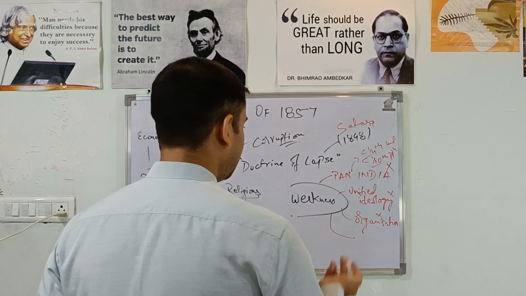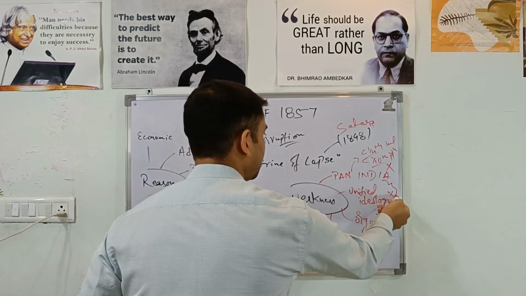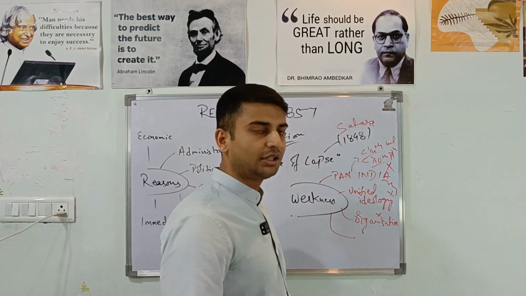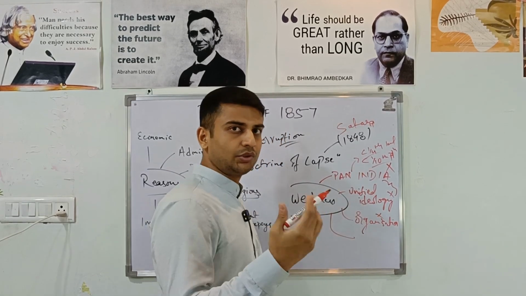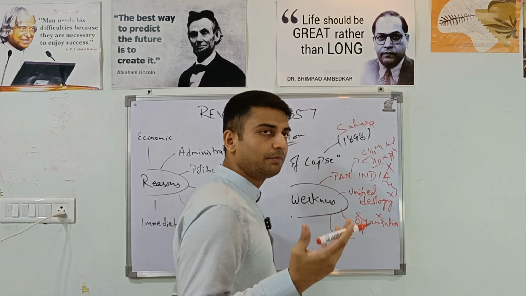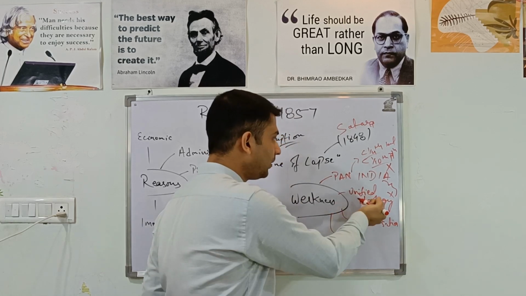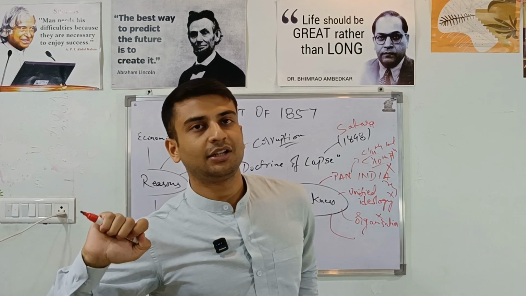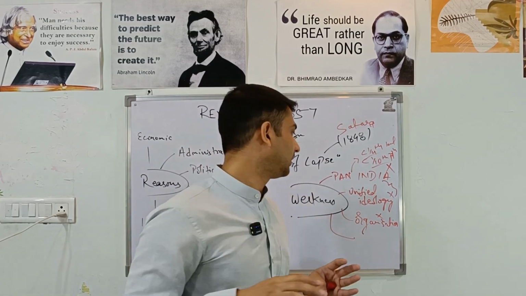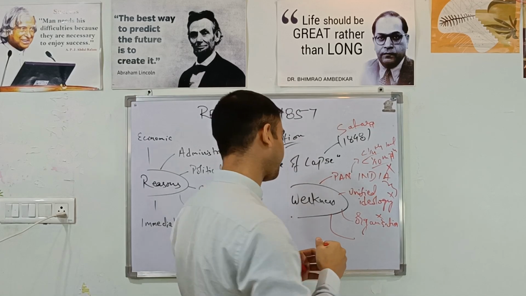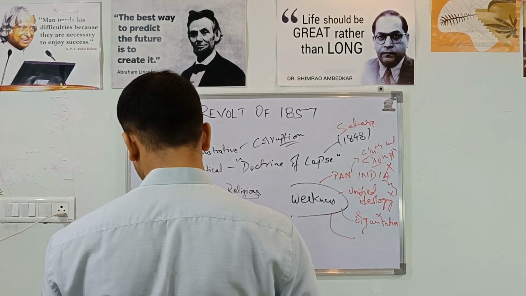But still, other than that, they did not have a unified ideology. They did have Bahadur Shah Zafar as their leader, they declared, and Bahadur Shah Zafar was the one who coordinated, who wrote letters to the local leaders of the places that we should come together. And the only thing they had was a common alien enemy, that is the Britishers. But they did not have a unified ideology other than that. They only had that there is a foreign rule that we need to push out. But other than that, they did not have anything.